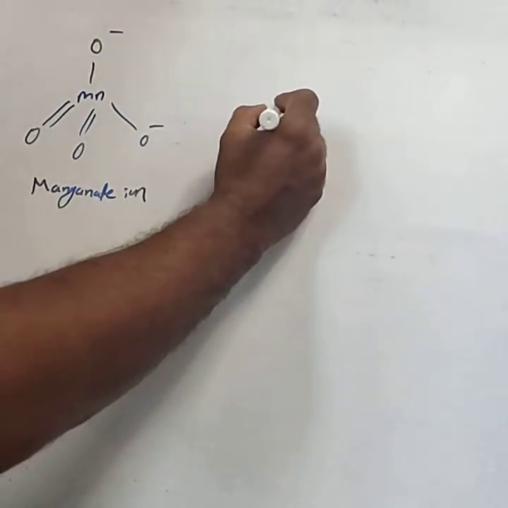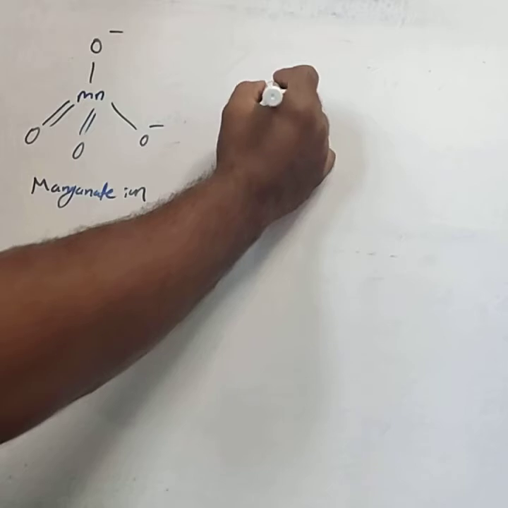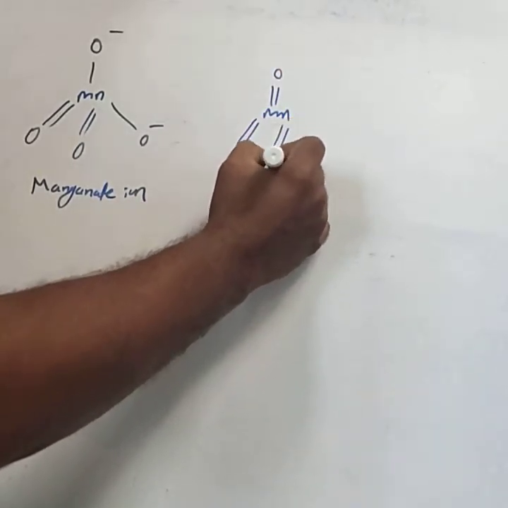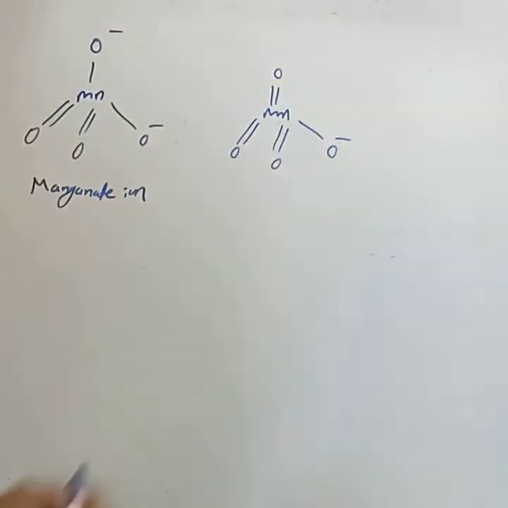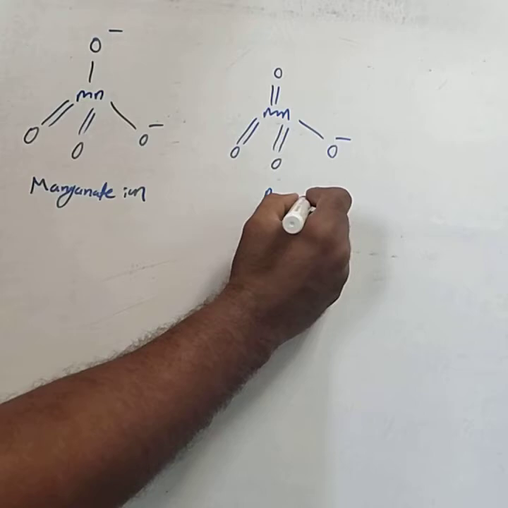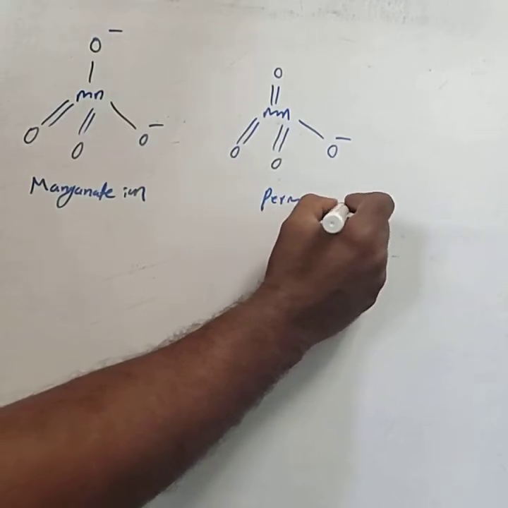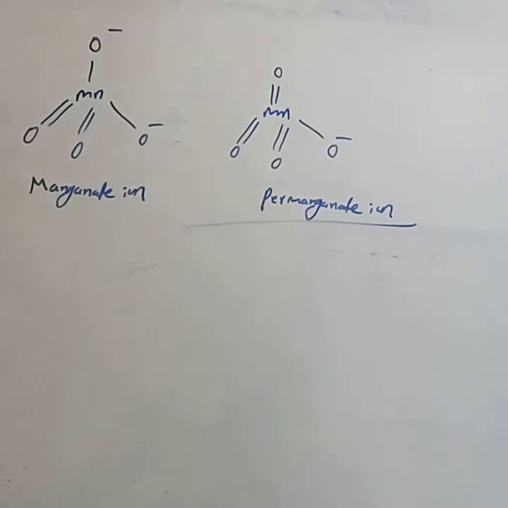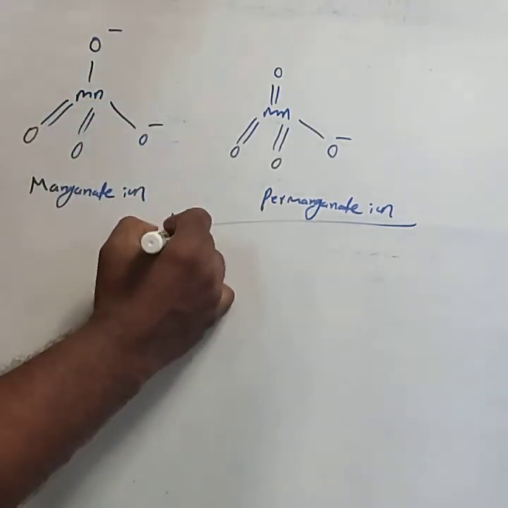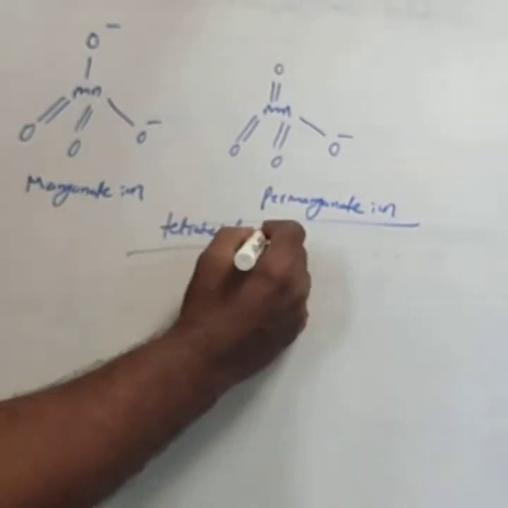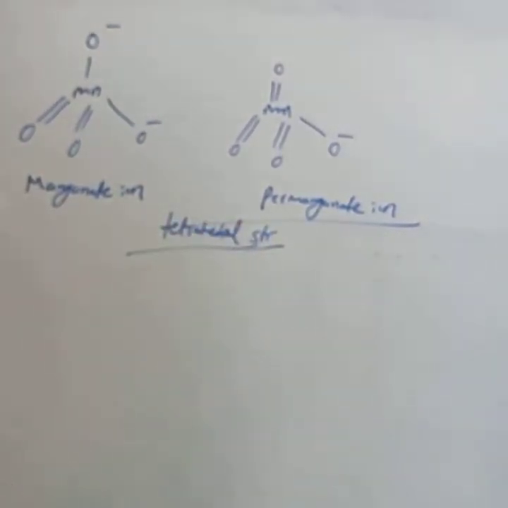Then permanganate ion: Mn, double bond O, double bond O, double bond O, O minus. This is the permanganate ion. Both manganate and permanganate ion have the tetrahedral structure.